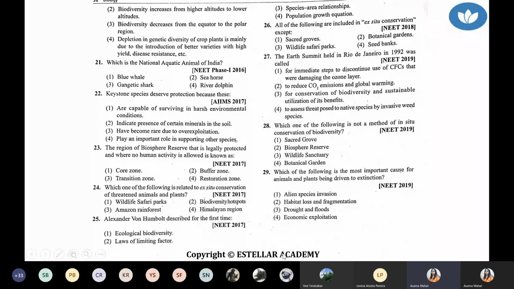Question number 18 basically has only one question because we already discussed this point. From ecology, these 4 chapters are very, very important. And if we look at last year, they asked a total of 3 questions.